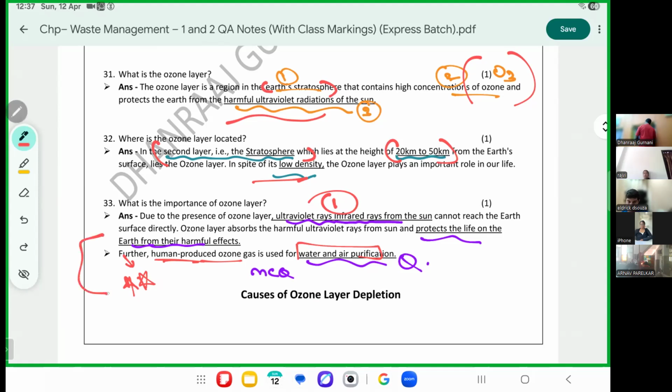And the last point is very important. Human produced ozone gas is also used for water and air purification.